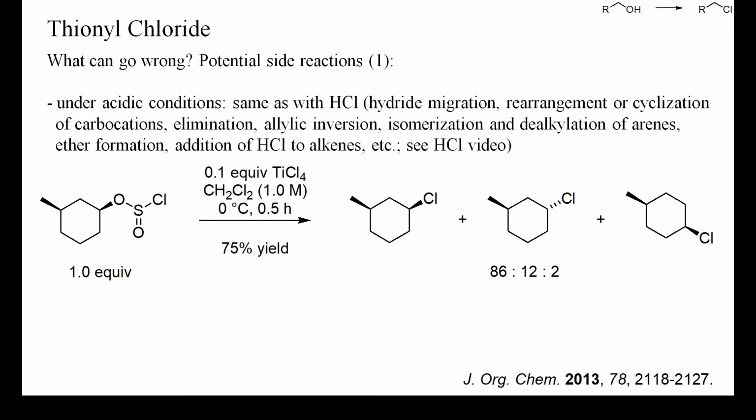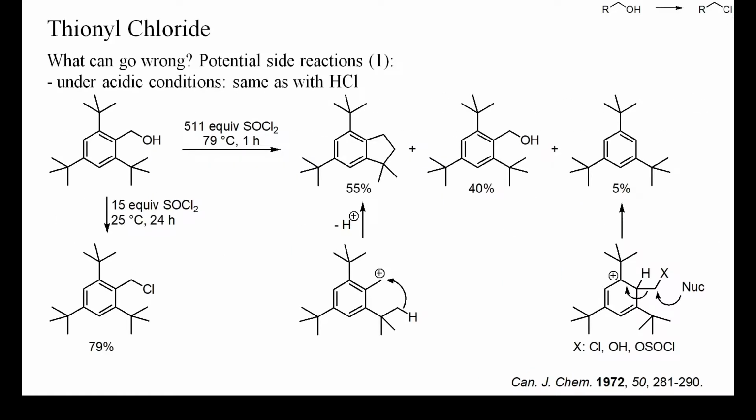In this example, a chlorosulfonate was desulfonylated at low temperature by treatment with 10% of titanium tetrachloride. Despite the mild conditions, still 2% of hydride migration occurred. Cyclohexyl derivatives, however, undergo elimination and hydride migration particularly easily. In this example, a sterically demanding benzylic alcohol was treated with thionyl chloride. At room temperature, the expected benzylic chloride was formed in good yield, but at reflux temperature, the starting alcohol underwent dealkylation and cyclization to an indane.